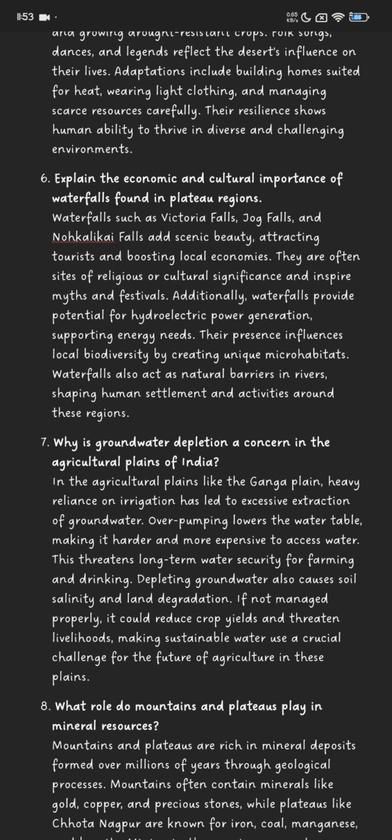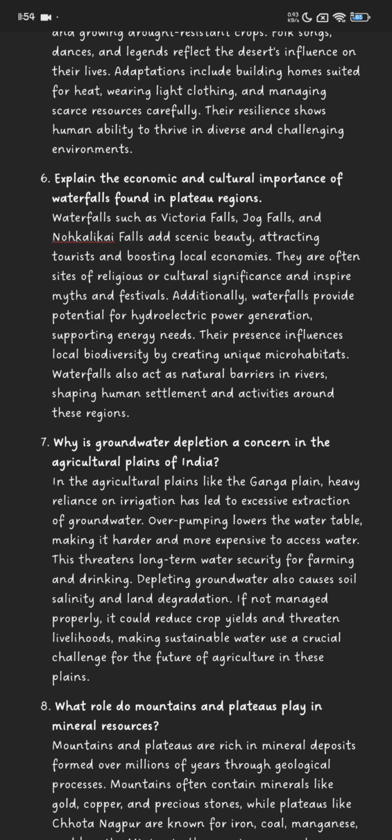Number 7. Why is groundwater depletion a concern in the agricultural plains of India? In the agricultural plains like the Ganga plain, heavy reliance on irrigation has led to excessive extraction of groundwater. Overpumping lowers the water table, making it harder and more expensive to access water. This threatens long term water security for farming and drinking.